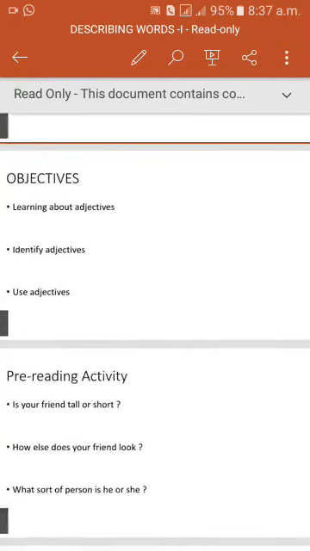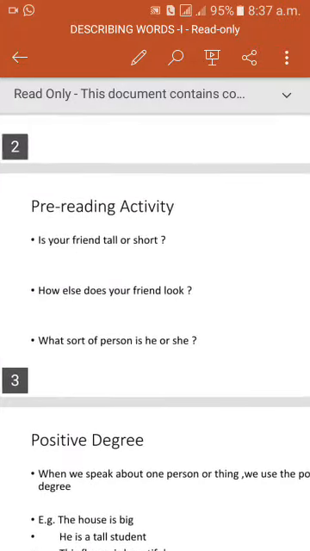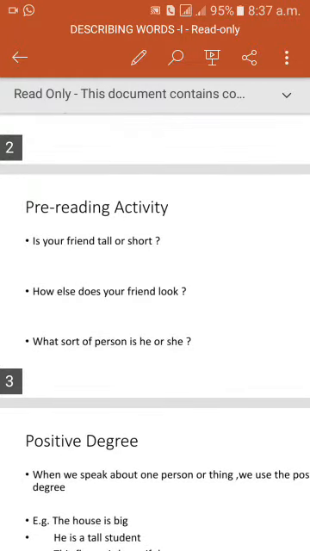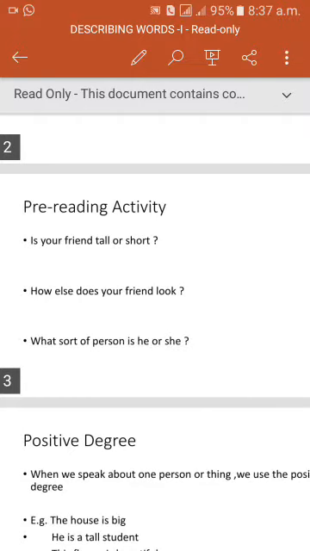Pre-reading activity. Some questions are given in pre-reading activity. So the answers to these questions are adjectives.